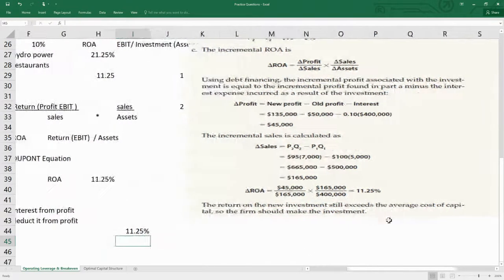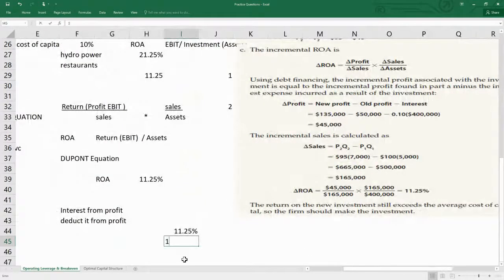The return on new investment still exceeds the average cost of capital. Our average cost of capital is 10%, right? So 11% is still exceeding our cost of capital. What does it mean? We are generating 400,000 as a loan, as a source, right? And we are applying it in the assets of around 400,000. And to do that, we are getting our return back as 11.25%. So is it feasible or not to invest? Yes, it is definitely feasible because our rate of return is exceeding the cost of capital.